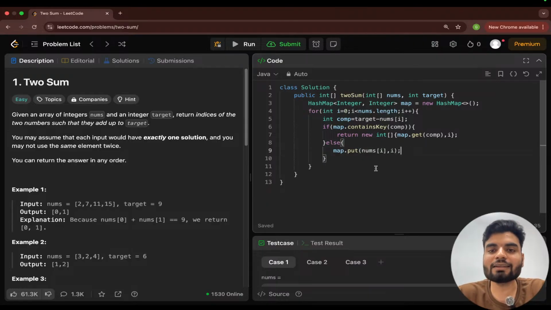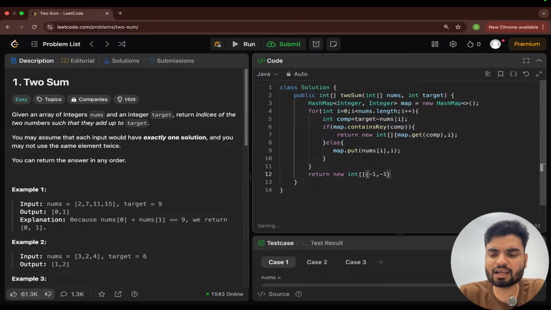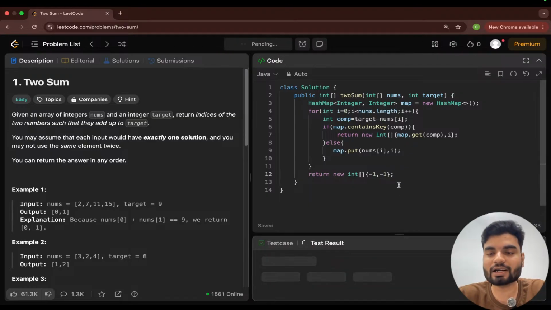Yes or no? At the end, if we do not find anything, you anyhow need a return in Java. So if you are not finding anything, you return an array with negative values: -1, -1. This situation will never come, because there will always be exactly one solution. But because of the return type, you have to write this. You can write anything here, but you have to return an array. So yeah, I hope this is quite clear to everybody.